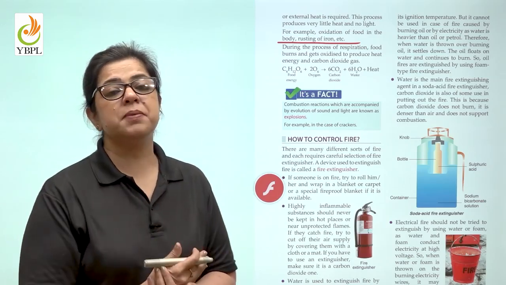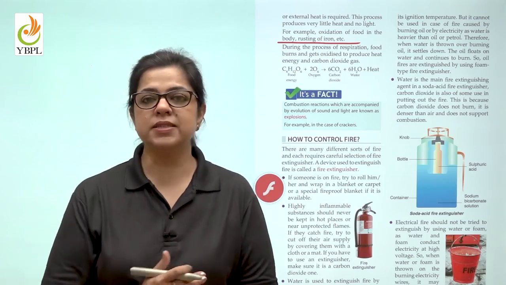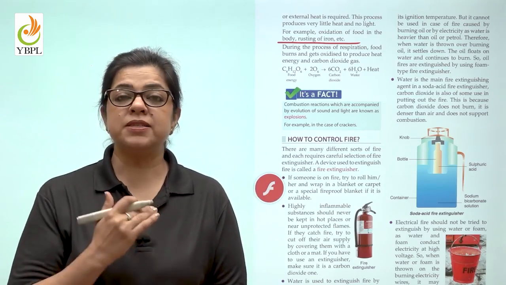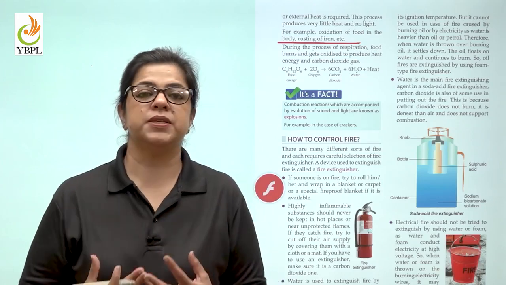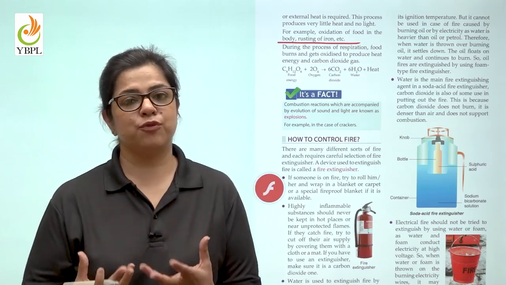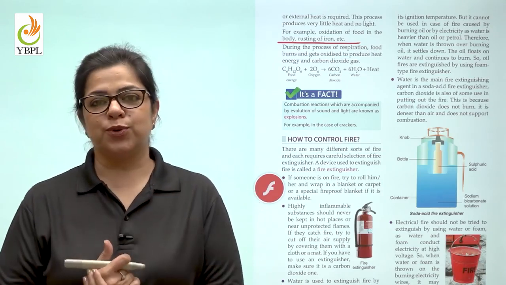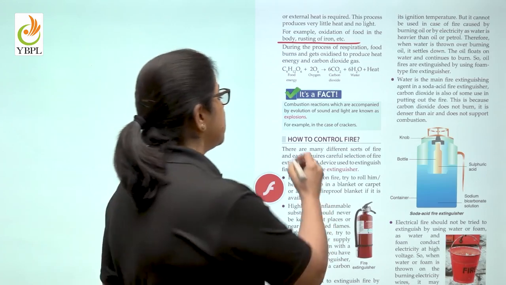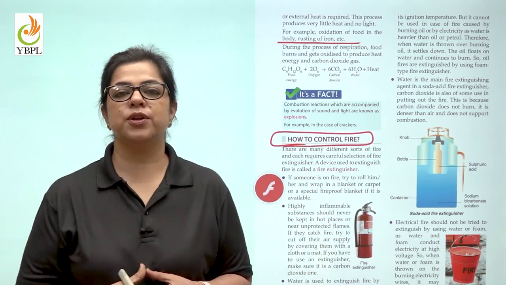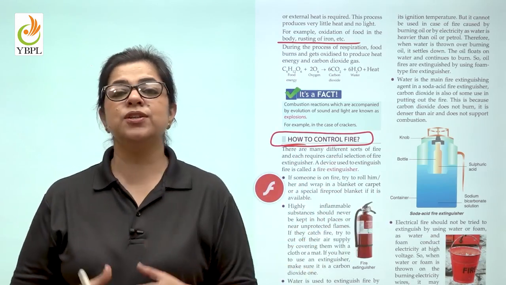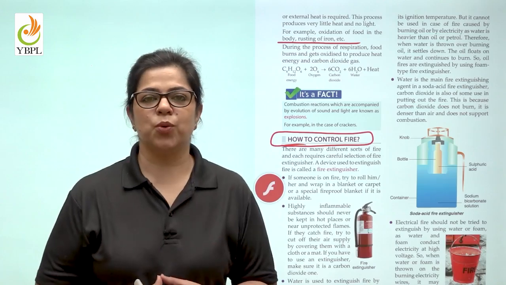Children, we've learned about ignition temperature. We've learned that ignition temperature burns a substance. When a substance burns, it produces fire. And from this fire, we obtain heat and light as forms of energy. What if this fire goes out of control? How are you going to control this fire? Is what we are going to learn in the next section of this chapter. Let's watch a video and understand more.